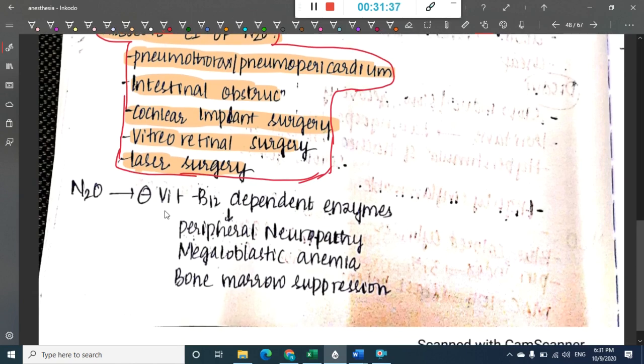Nitrous oxide also inhibits vitamin B12 dependent enzymes, and thus it causes manifestations of vitamin B12 deficiency. That includes peripheral neuropathy, megaloblastic anemia, and bone marrow suppression.